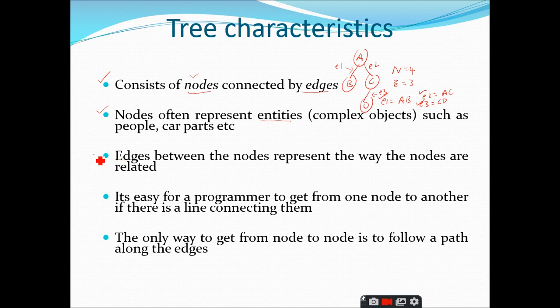And what do the edges represent? The edges between the nodes represent where the nodes are related, right? So can I say that A and B are related? Yes, because we have an edge from A to B, so we say that A and B are related. Can I say that A and D are related?